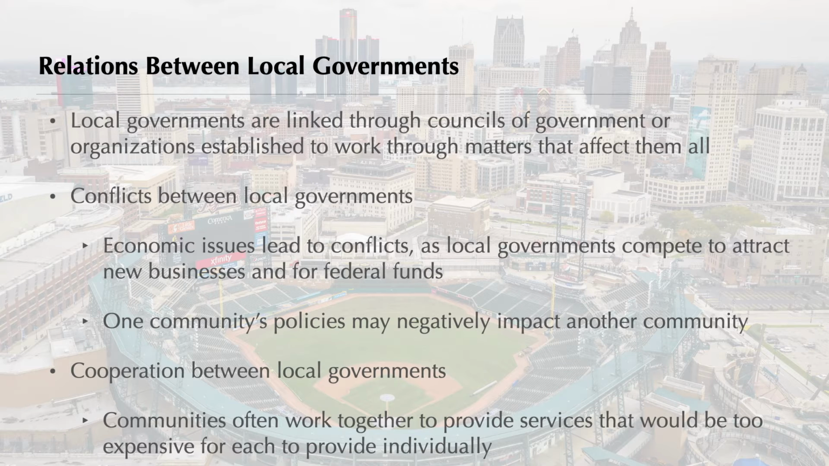Since cooperation would seem to help everyone, what causes conflicts between local governments? One big cause of conflict between local governments is economics. Communities often compete to attract new businesses, which pay new property taxes. Communities also compete to get federal money. Another cause of conflict is the effect of one community's policies on neighboring communities. One city may zone an area for new factories. However, when the pollution from that factory zone blows into the neighboring city, the stage is set for conflict.